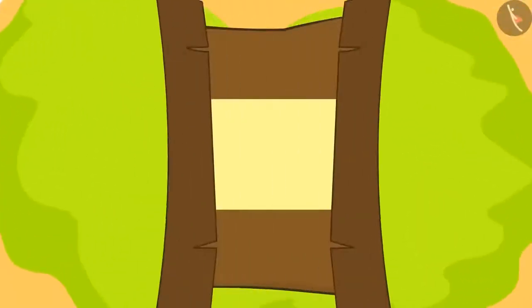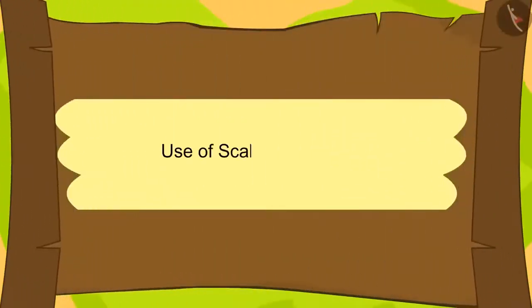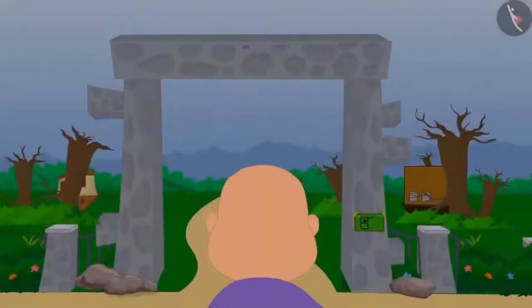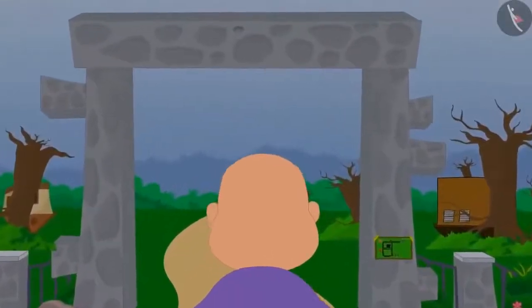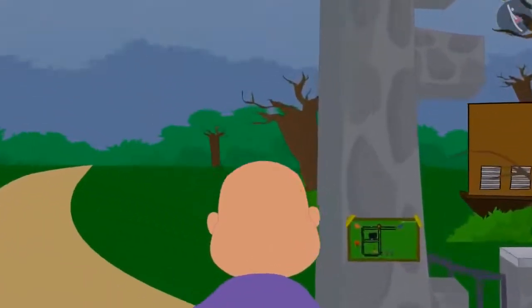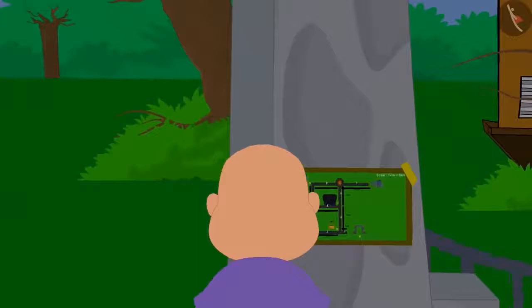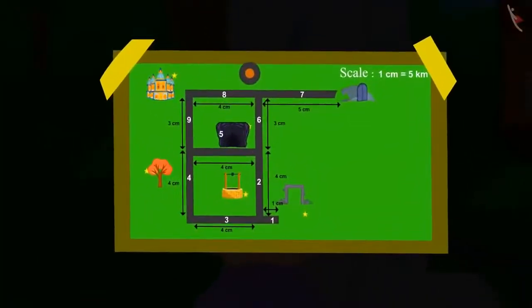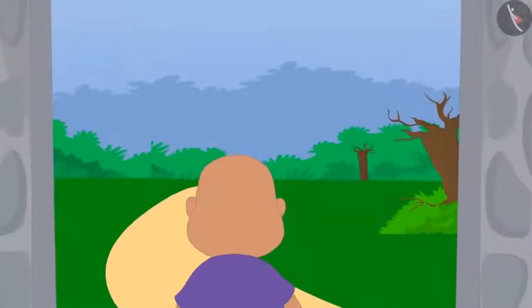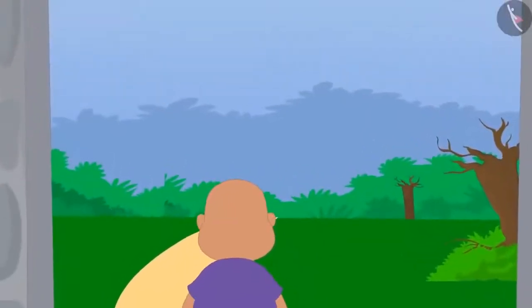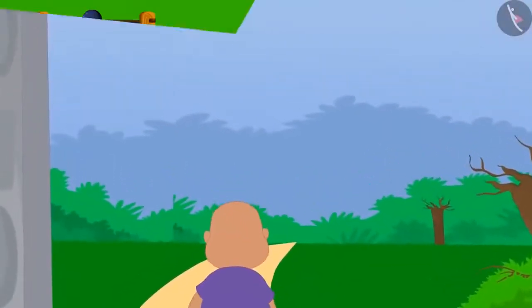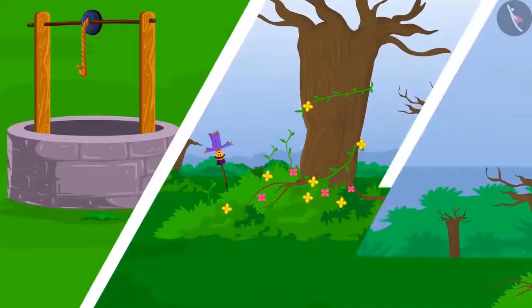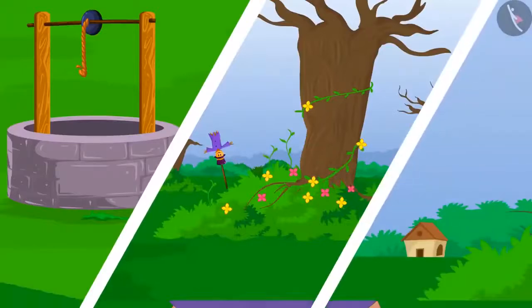Children, in this lesson, we will see the use of scale and direction in maps. One day Bablu reached the village of Ulta Pulta. As soon as he reached the gate to go inside, he found a map which was upside down. Bablu was extremely naughty. He immediately went inside the village, but there was nobody in Ulta Pulta village.